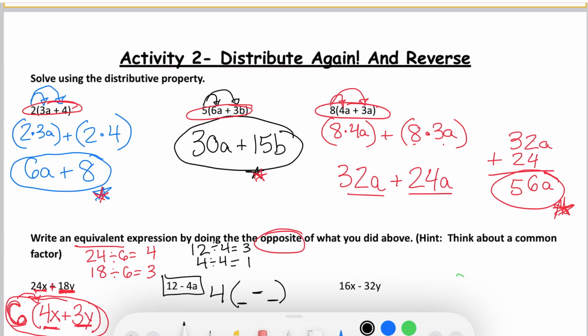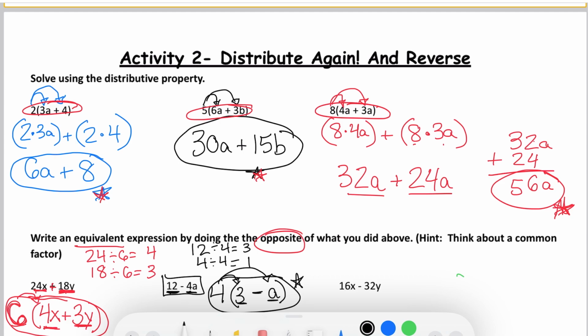So I know 4 times 3 would give me the first term of 12. And then I have to think, okay, 4 times what is going to give me 4a? So 4 times 1 gives me 4, and 4 times 1a would give me 4a. And you could write it as 1a, or you could just write it as a, because I know 4 times a is 4a. So this is working backwards.